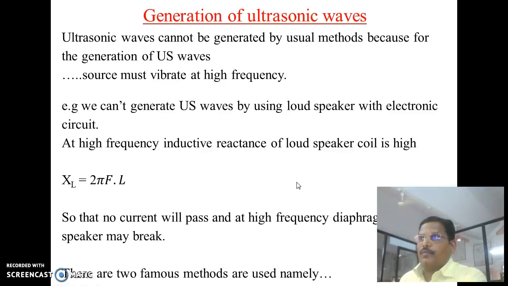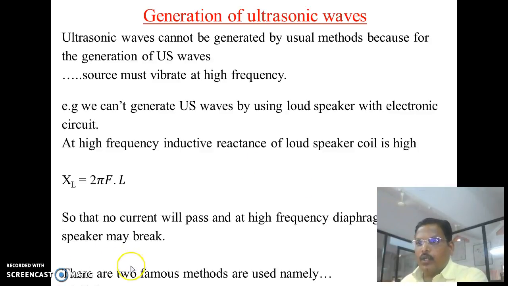Now see how ultrasonic waves can be generated. Ultrasonic waves cannot be generated by the usual methods, because for the generation of ultrasonic waves the source must vibrate at high frequency. For example, we cannot generate ultrasonic waves by using a loudspeaker with an electronic circuit, because at high frequency the inductive reactance of the loudspeaker coil is very high, so no current will pass through it, and at high frequency there may be a chance of breaking the diaphragm of the speaker. That is why ultrasonic waves cannot be generated by the usual methods.